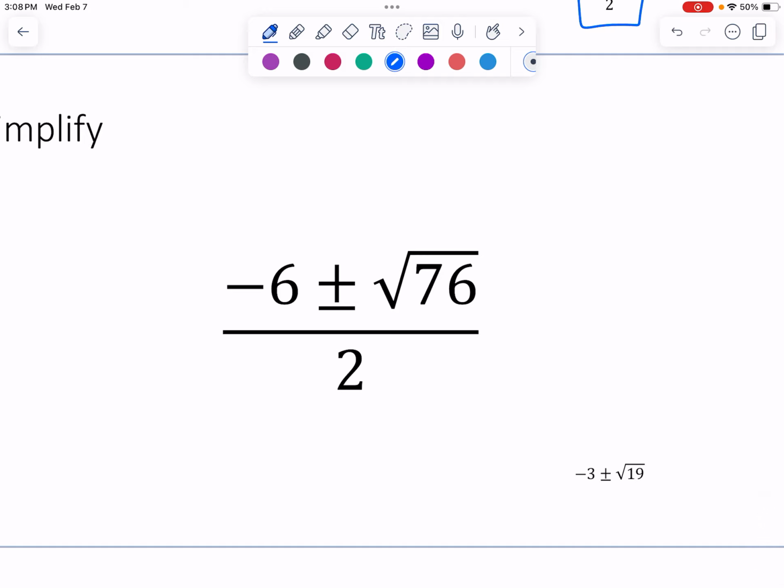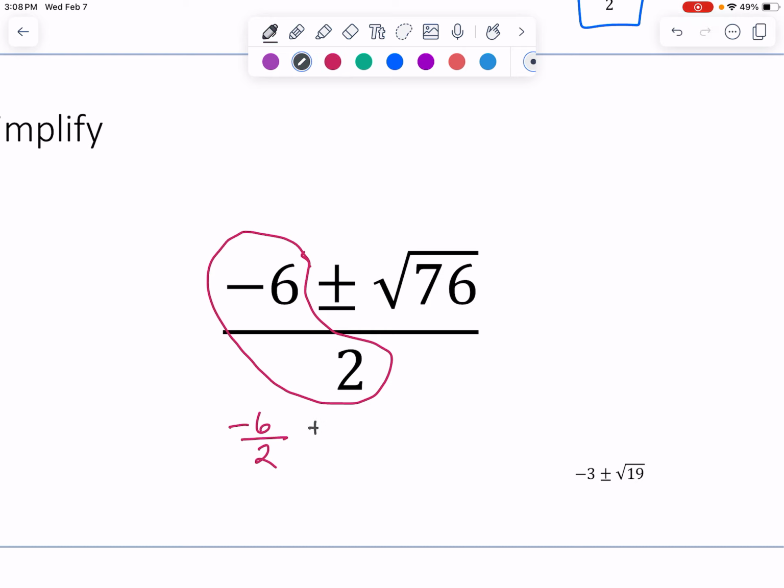All right, so now we have this plus or minus sign. That's what the quadratic formula looks like. And so we're going to have to simplify stuff like this. And so you have a negative 6 in front of the plus or minus. And so you can treat this part of the fraction separately. And then you have your plus or minus, which you just keep writing.